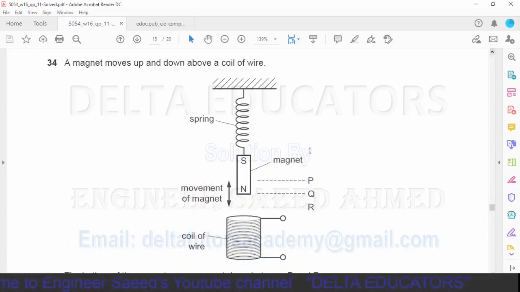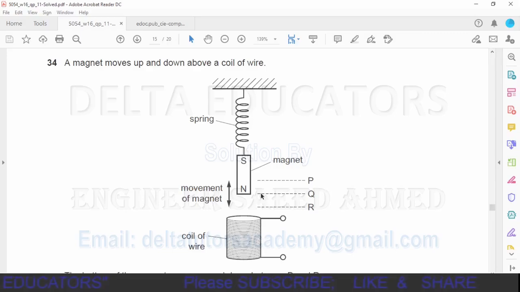Here we have a bar magnet. This bar magnet is attached to a spring. This bar magnet is vibrating because of the elasticity in the spring. During vibration, when this bar magnet is at point P, it will be at rest. When it is at point Q, it will be moving with the maximum velocity. And when it is at R, it will again be at rest. It is vibrating up and down. So when the bar magnet is at position P and at position R, it will be at rest, and when it is at position Q, it will be moving with the maximum velocity.